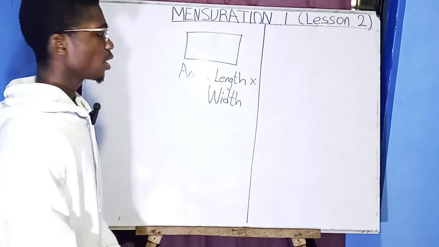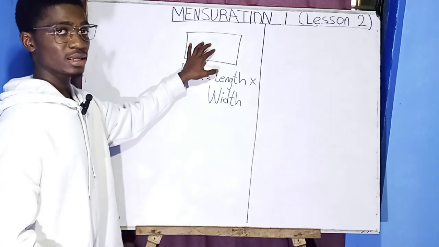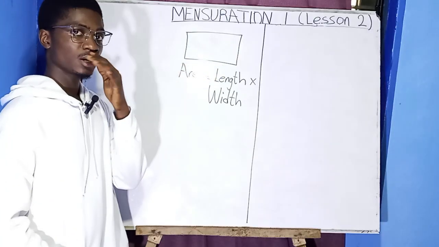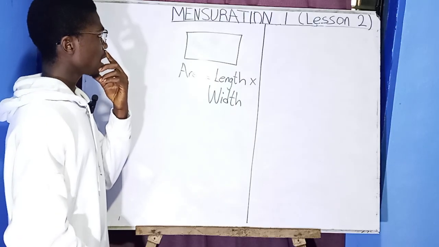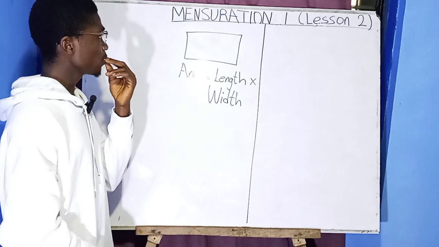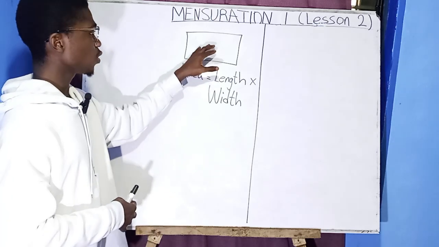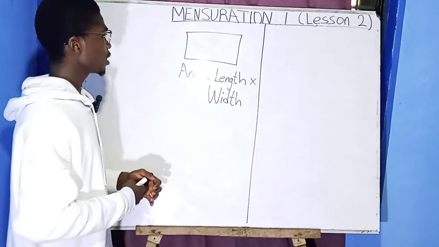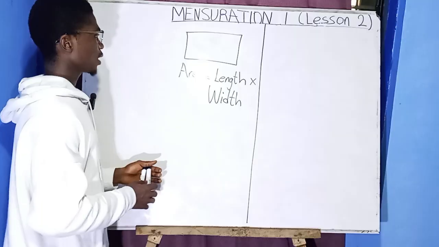The rectangle is the first quadrilateral that I'm talking about here. But I'm going to teach you how you can come up with the other formulas based on this rectangle.